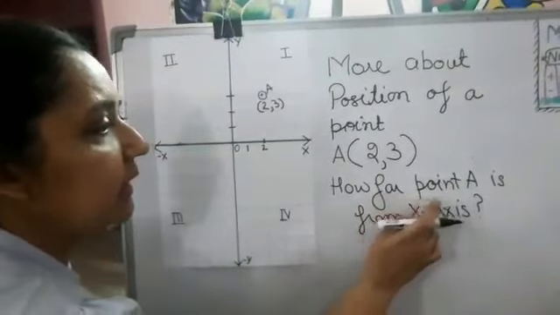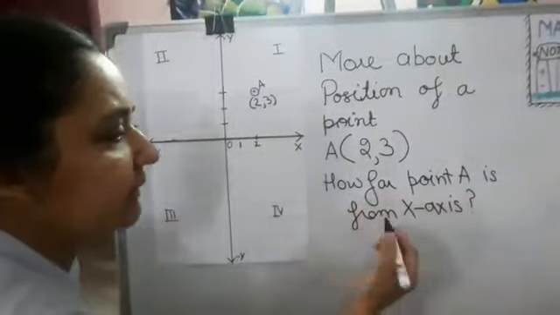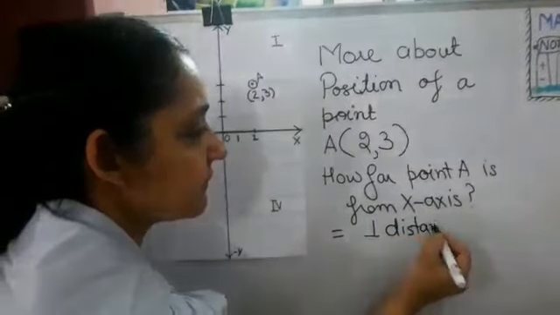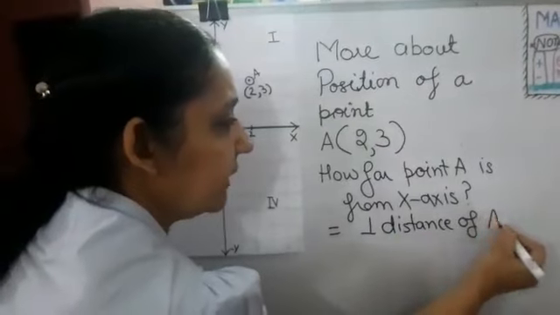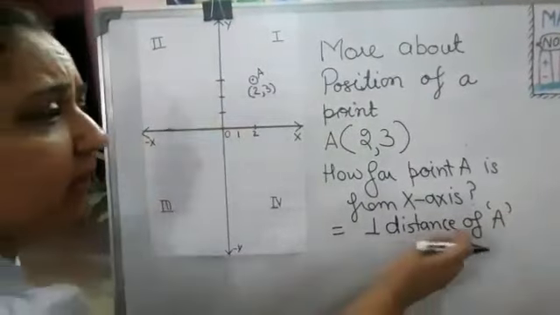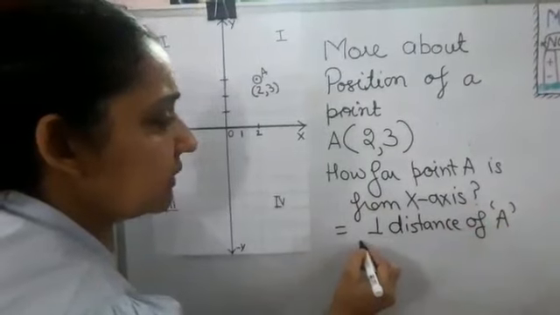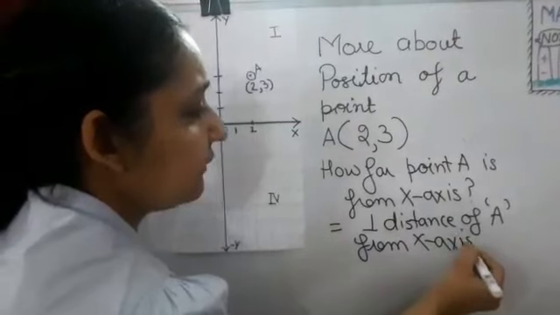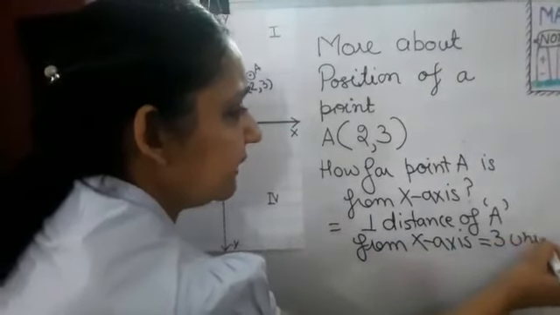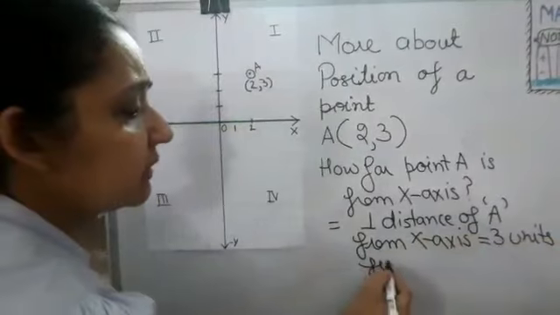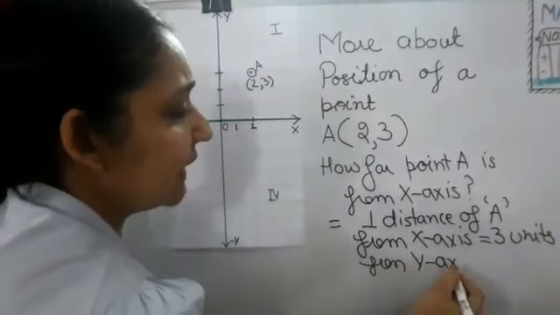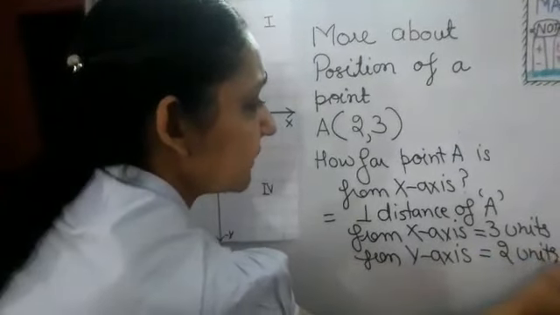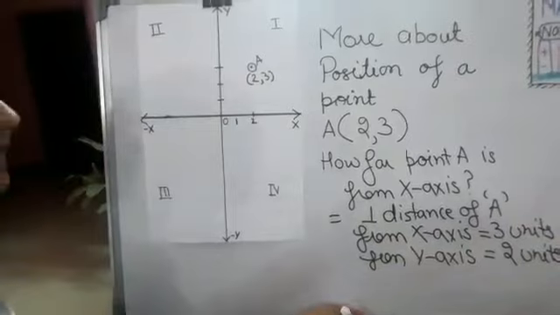So if I want to say how far this point A is from the y-axis, basically this is the perpendicular distance. I will write: perpendicular distance of A from the x-axis, which in this case is 3 units. If I talk about the same point, how far it is lying from the y-axis, that is 2 units. Okay, so let us understand one more point.